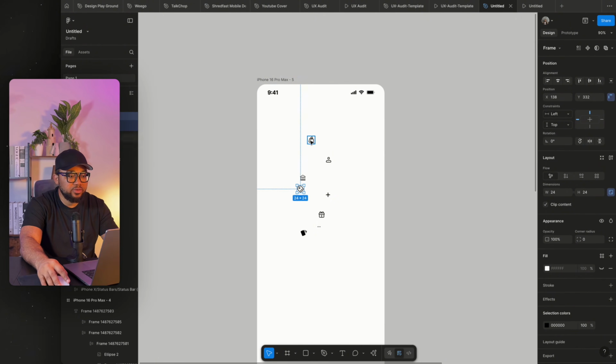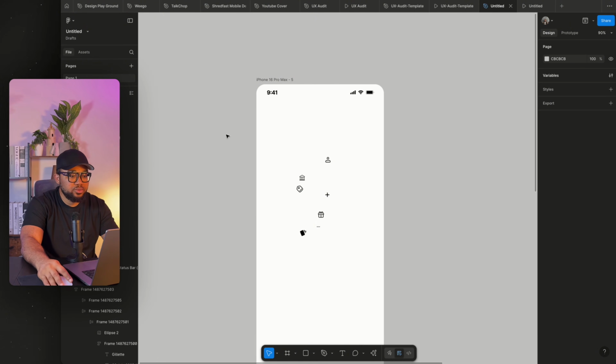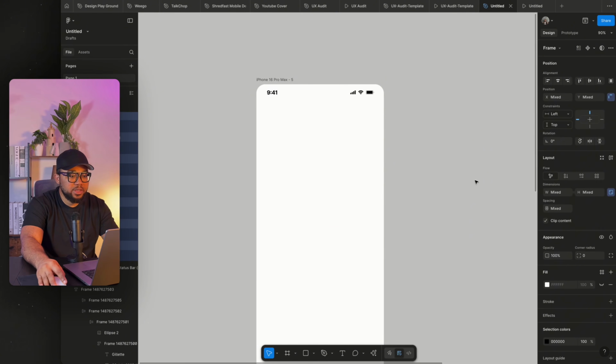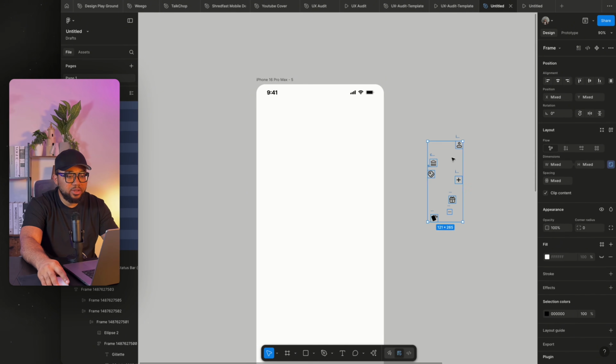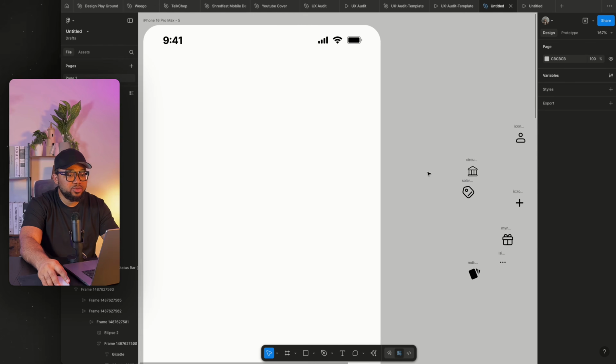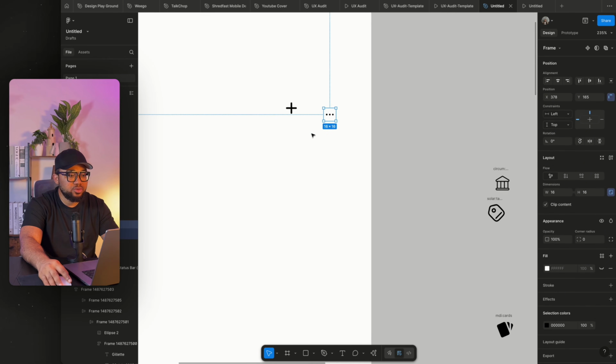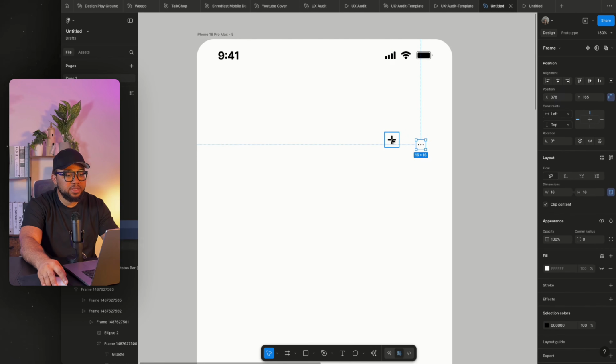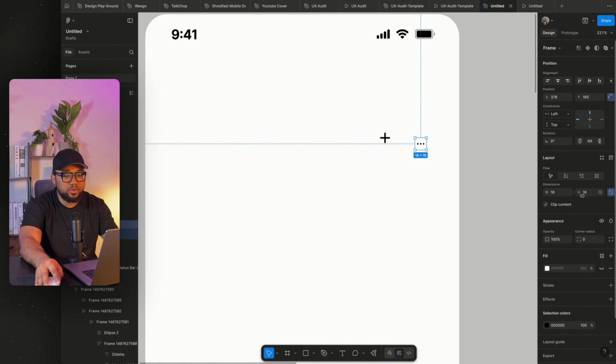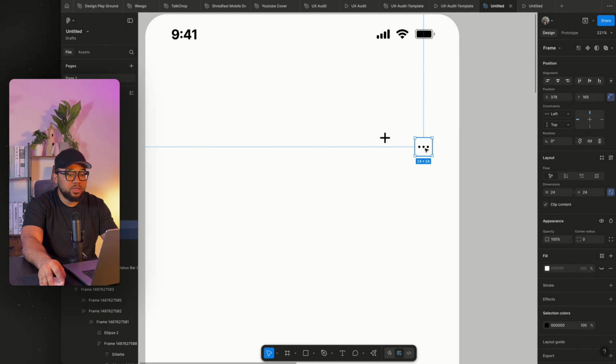So we're going to get rid of this one. To factor all these things out, I'm just going to move it out from here. Then I'm going to select this one and get this one into, so the size is 16 by 16 and this one the size is 24 by 24. So we're just going to increase this one to 24. So yeah, it is now of the same size.